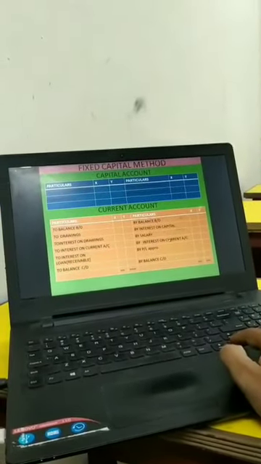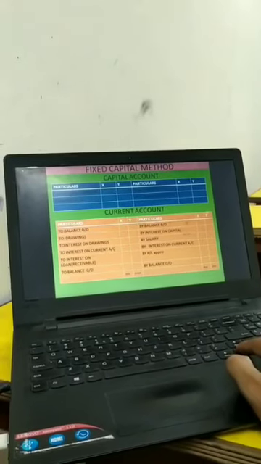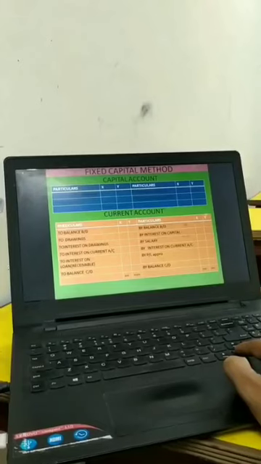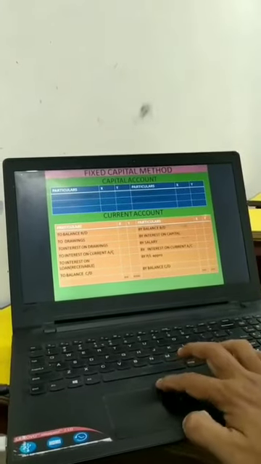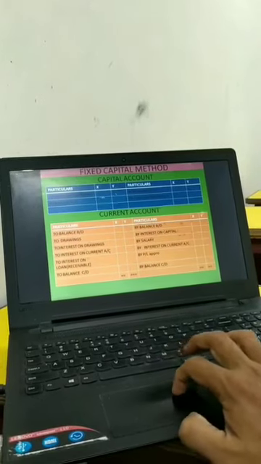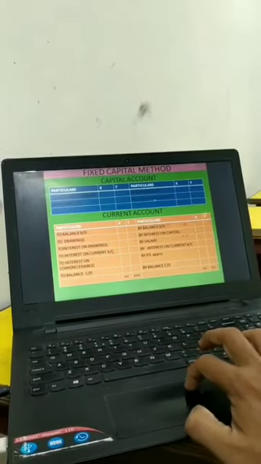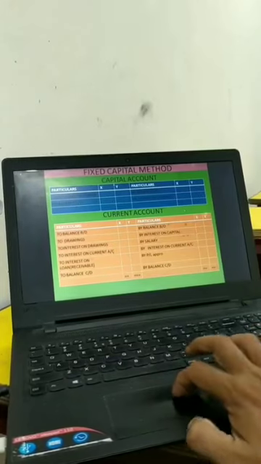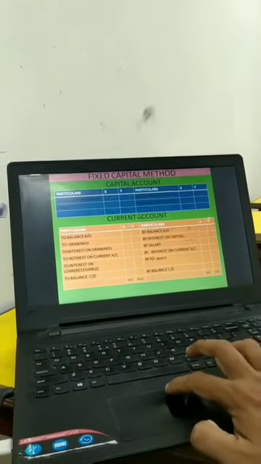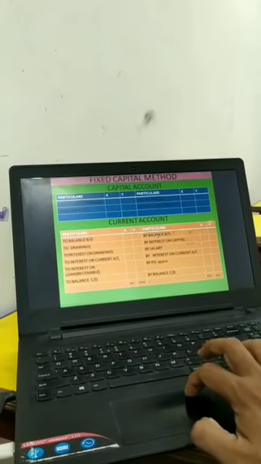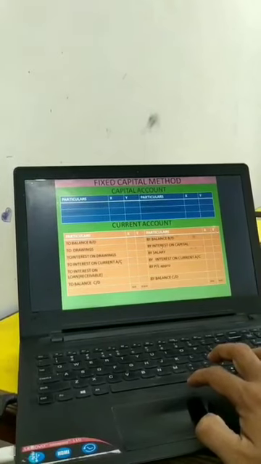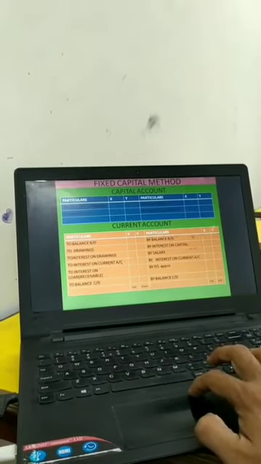Current account and capital account is prepared under fixed capital method. Under fixed capital method, we will have a separate capital account and separate current account. In capital account only we will be writing the capital balances, and if anything is withdrawn out of capital, then only record it. And if any additional capital is introduced, then only record it. When we get the balancing figure over here, also balance carried down and the balance brought down. In current account also we have to prepare, we need to record all those items which we have appropriated in the PL appropriation in the current account now.